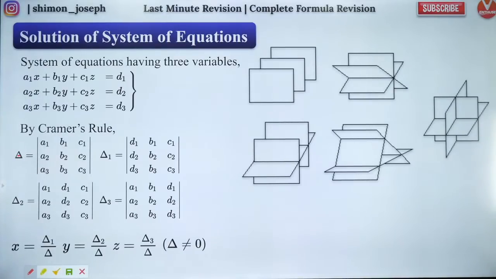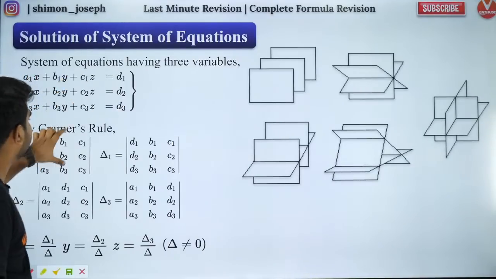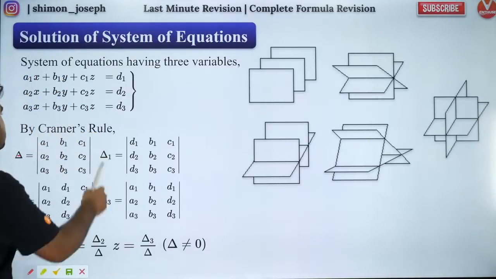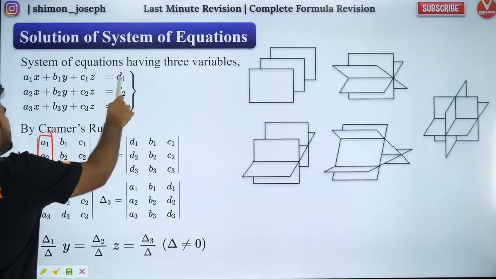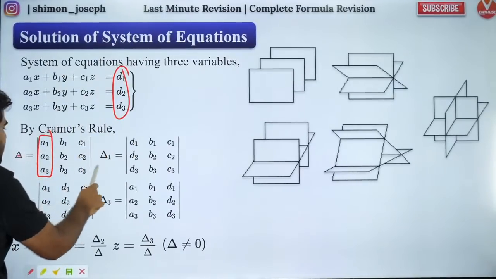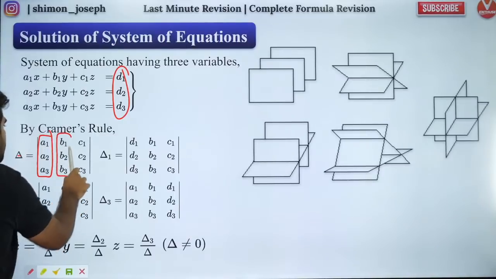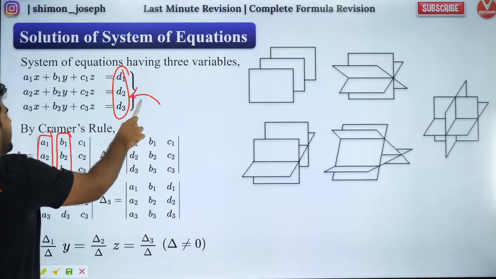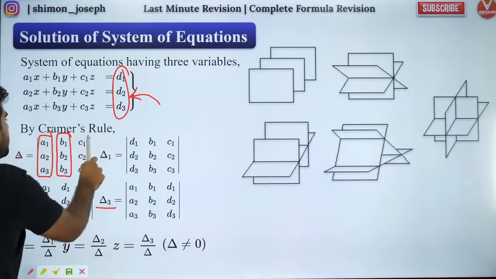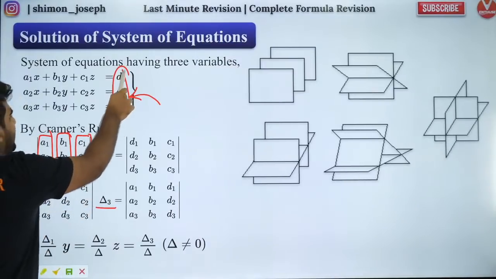Fantastic. So most of you are aware of this. Delta is nothing but the coefficient determinant. Delta 1 is nothing but the first column replaced by D1, D2, D3. Delta 2 is nothing but the second column of delta replaced by D1, D2, D3. Delta 3 is nothing but the third column replaced by D1, D2, D3.